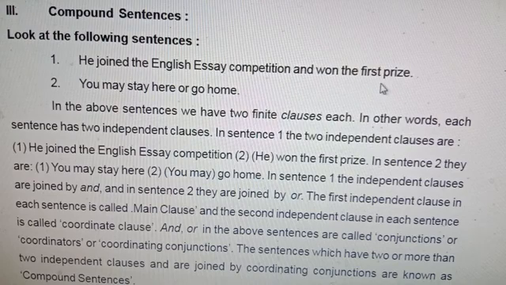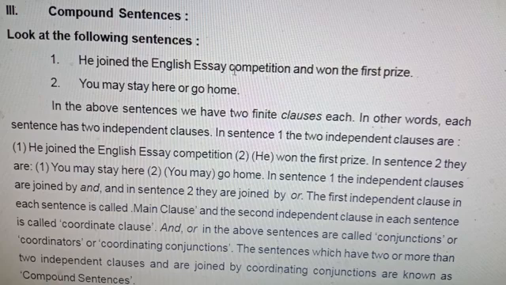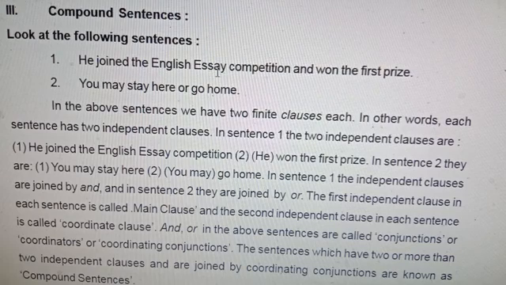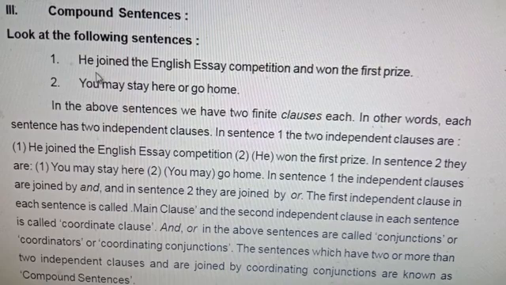And won the first prize means he won the first prize. If we separate the one sentence into two sentences, the first one is, he joined the English essay competition. Second, he won the first prize. After breaking the compound sentence into two simple sentences, there are two finite clauses. The first one is joined, the second one is won.